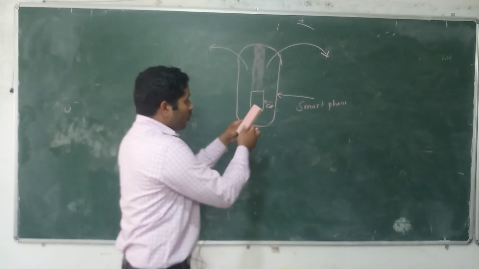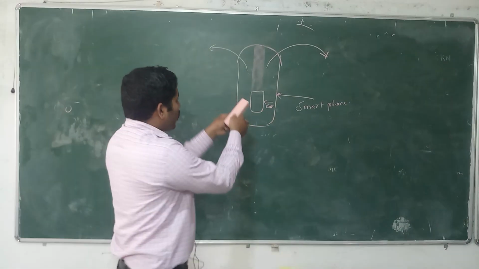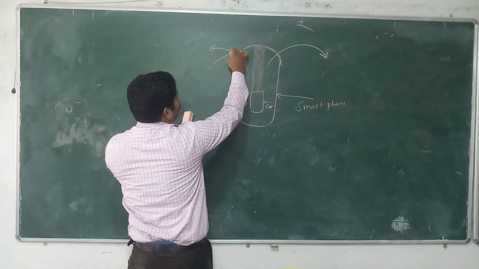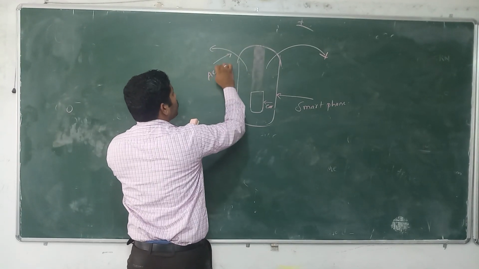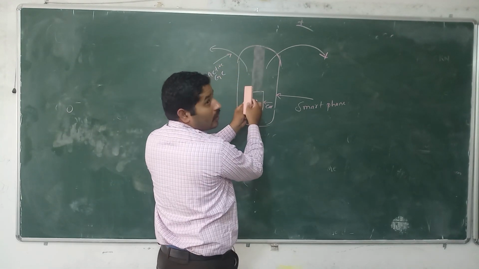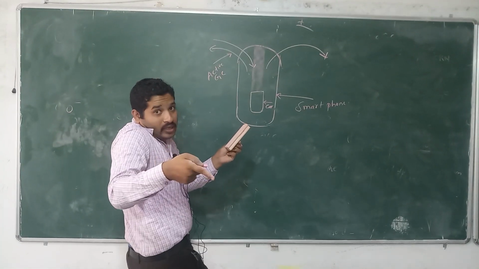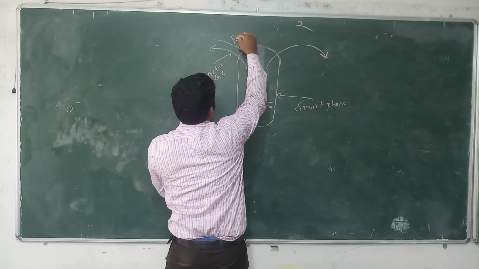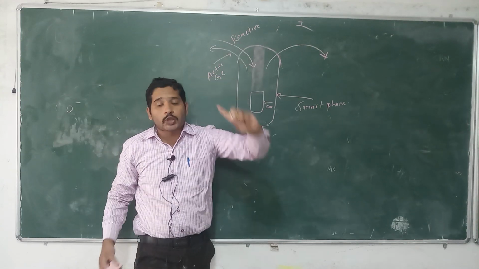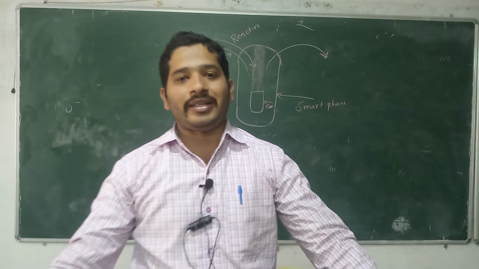Okay? Because you are applying some amount of active force. If you are rotating toward this side, this is what we can say is the active gyroscopic couple. Again, if you keep it in the middle, what happens here? A reactive gyroscopic couple will act on this sensor in the mobile. The main intention of this reactive gyroscopic couple is to maintain the body in an equilibrium condition.